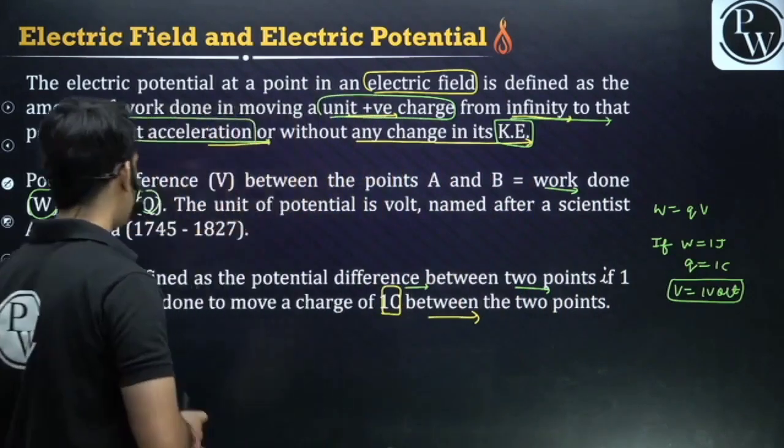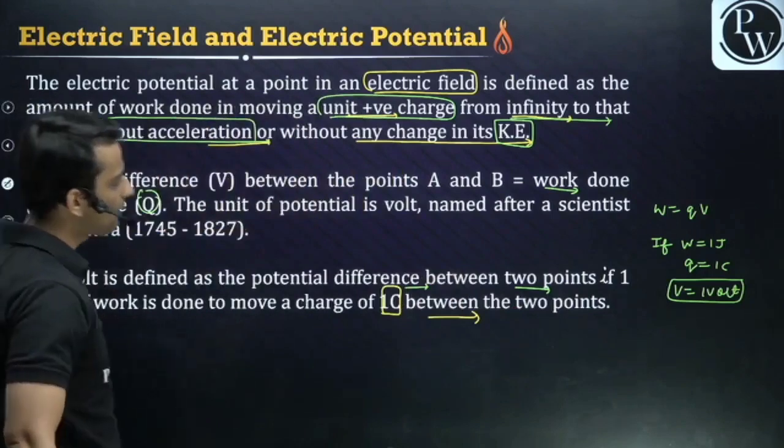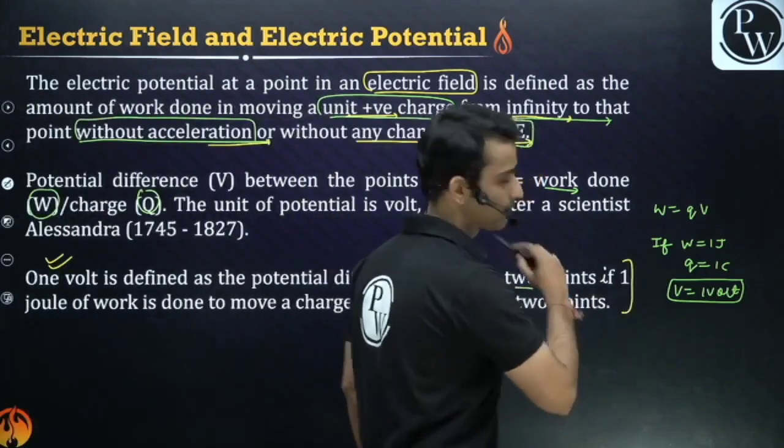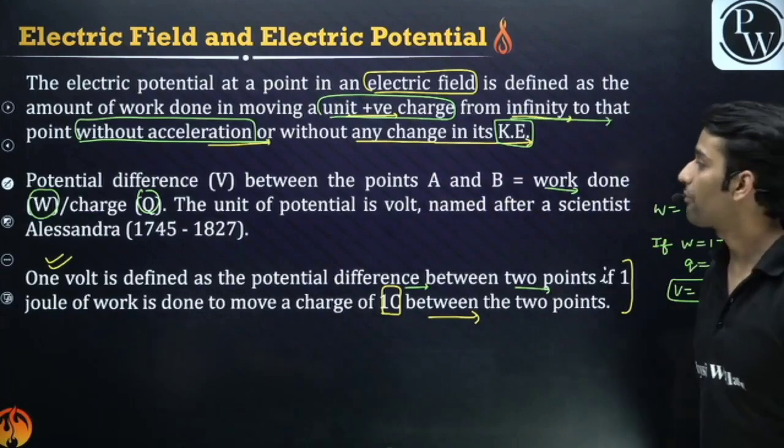This is the definition, and it comes directly in the exam: define 1 volt. Just write down this definition. Right, this is the definition of 1 volt.